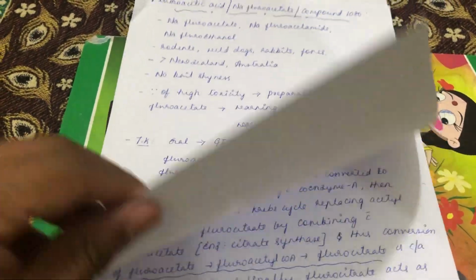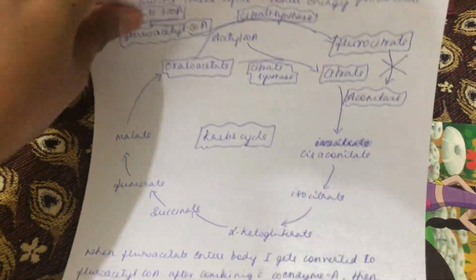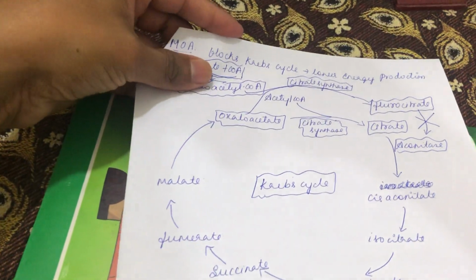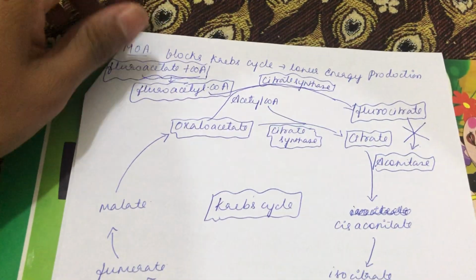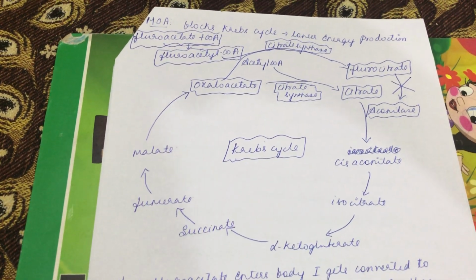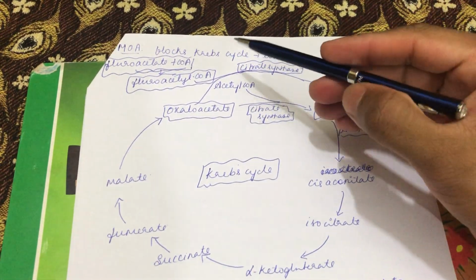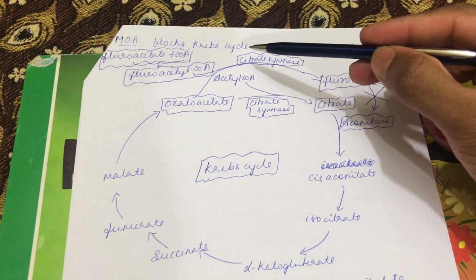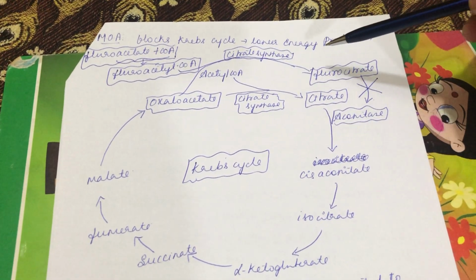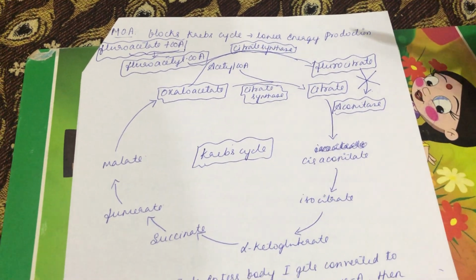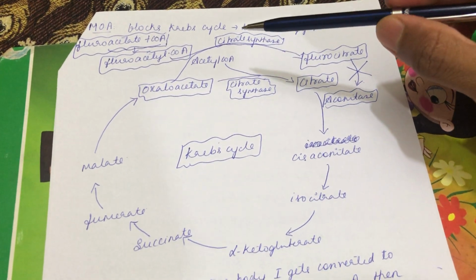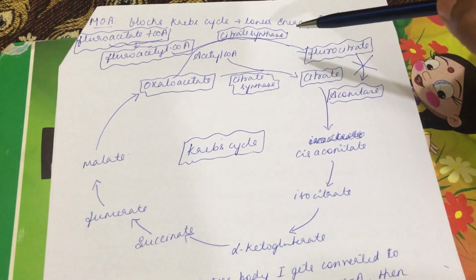Then the mechanism of action of fluoroacetate toxicity. The mechanism of action of fluoroacetate toxicity is important. If you see the mechanism of action of fluoroacetate toxicity, it mainly blocks the Krebs cycle. By blocking the Krebs cycle, it decreases the energy production. So at what step of the Krebs cycle will be inhibited by this fluoroacetate?